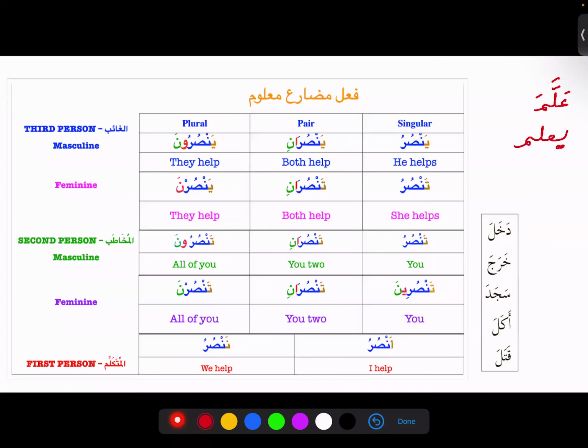It will go yu, alli, mu. So allama, kallama, right? Kallama will become yukallimu. This is a set pattern, that is called family 2.